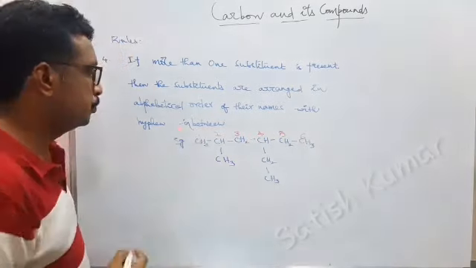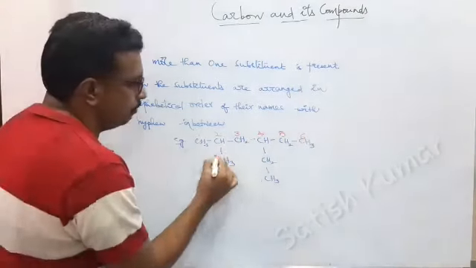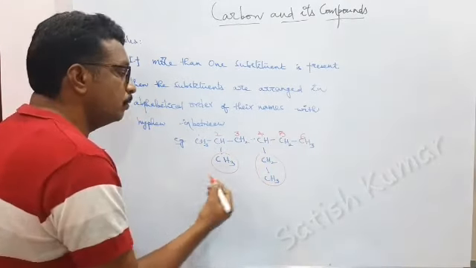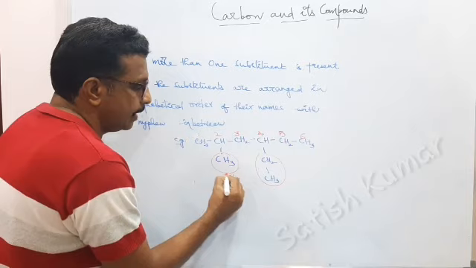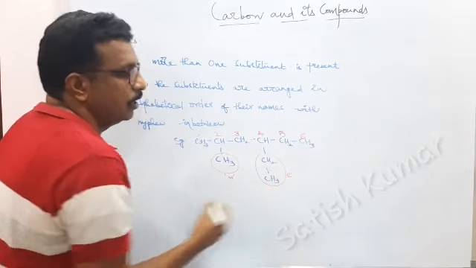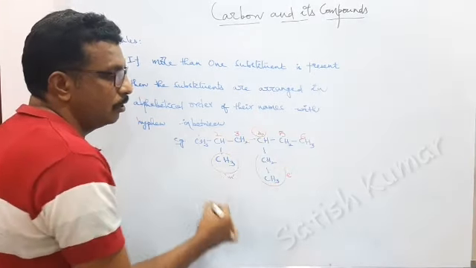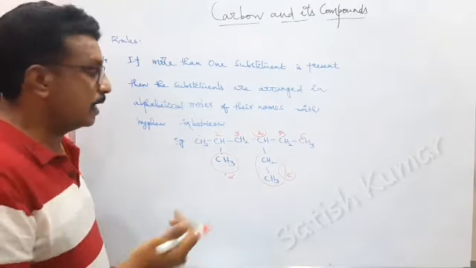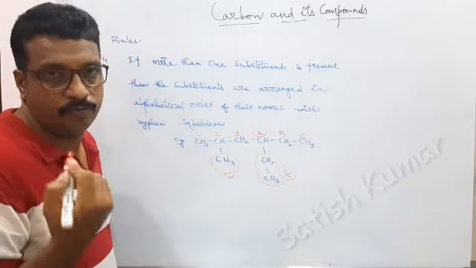So you have two substituents. Here methyl is there and here ethyl is there. So methyl starts with M and ethyl starts with E. Even though it has number 4, we have to give the ethyl name first and then we have to give methyl.